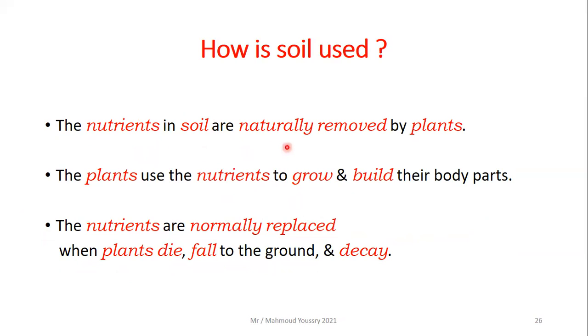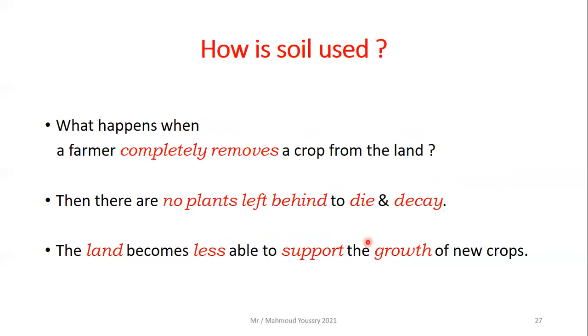Nutrients in the soil are naturally removed by the plants when they absorb them, because the plants use the nutrients to grow and build their body parts. The nutrients are normally replaced when the plants die, fall to the ground, and decay. So this is like a cycle.